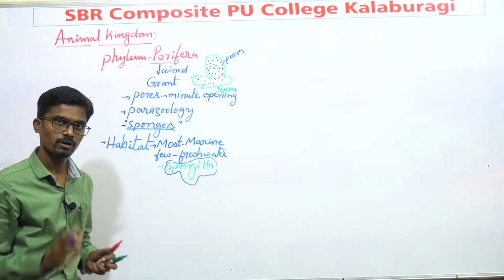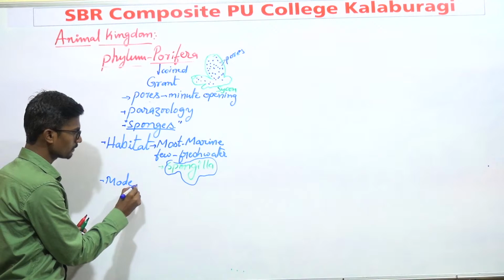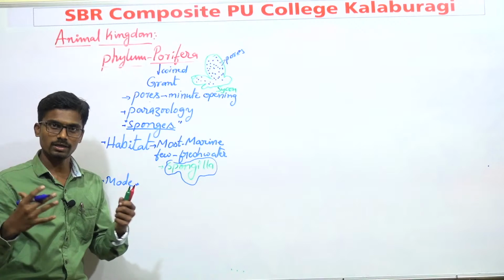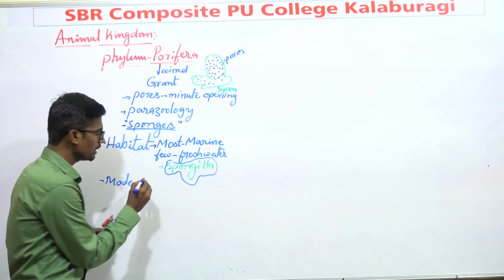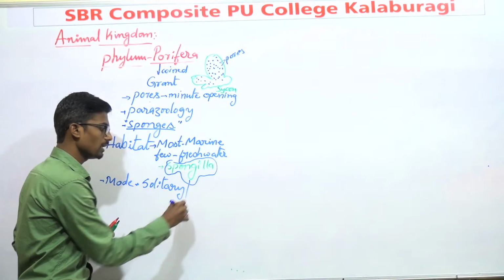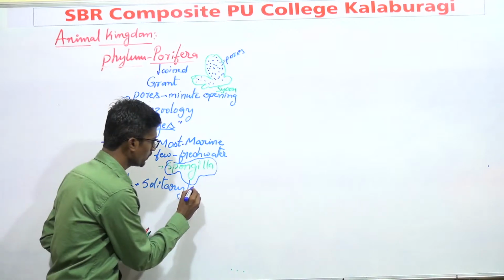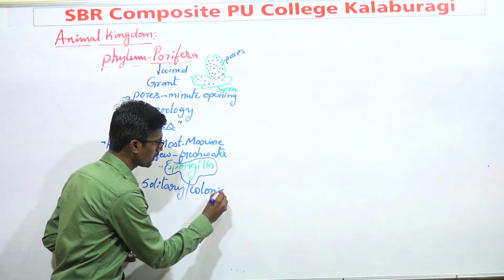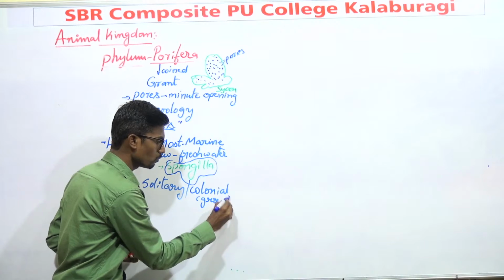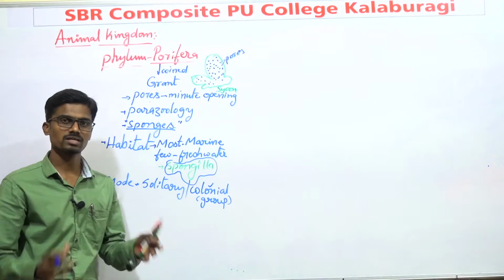And this is about habitat. Next one is mode of living. How can they live in nature? These organisms may be solitary, which means they can live singly. Sometimes some of the Porifera live in colonies. Colonial means they are living in a group. Most Porifera are always colonial. They are present in a group.